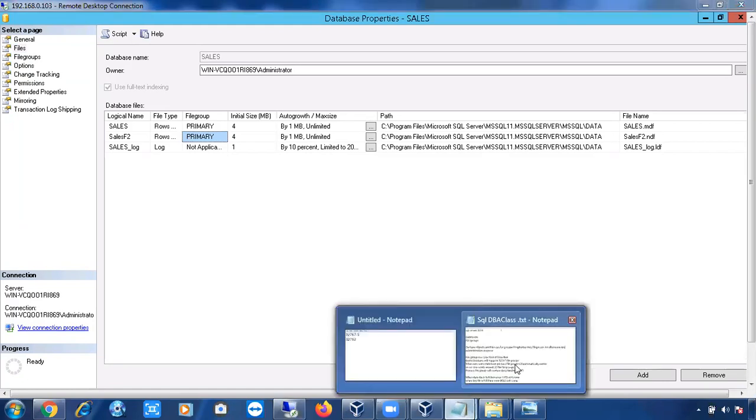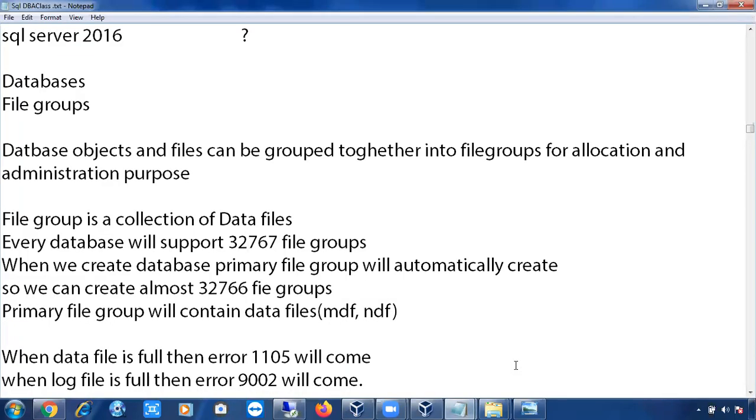How many files can we add? We can add 32,767 files. How many file groups can we add? We can add 32,767 file groups, but one primary file group comes by default, so you can add 32,766 file groups. When we create a database, the primary file group comes automatically, so we can create almost 32,766 file groups.